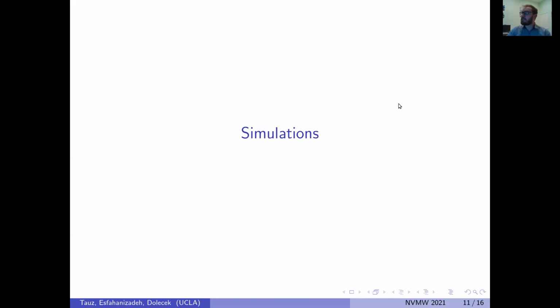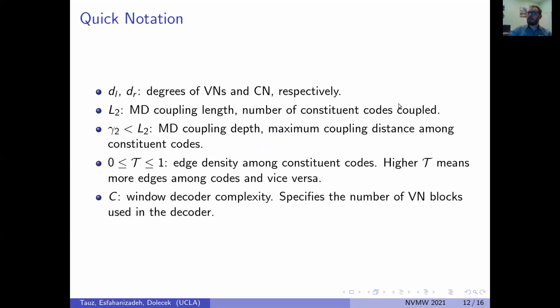So now we provide some simulations to show the efficacy of our construction. Some notation. D_L and D_R are the degrees of the variable nodes and check nodes respectively. L2 is the number of constituent codes coupled together. Gamma 2 is the maximum coupling distance, which specifies how many codes a single section can be coupled to. T is the edge density, which specifies the percentage of edges used to connect the codes together versus connect within the codes themselves. And C is known as the window decoder complexity, and it specifies the number of variable nodes used in the decoder. This is analogous to the window size in the one-dimensional window decoder and acts as a measure of latency as well.